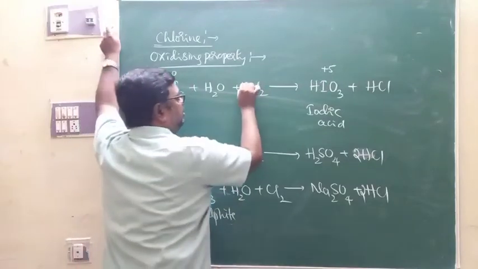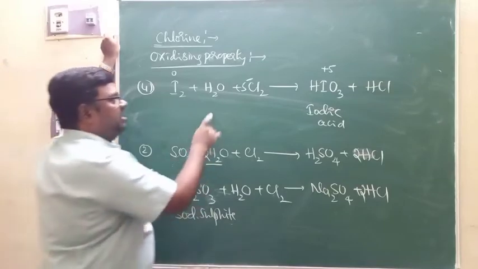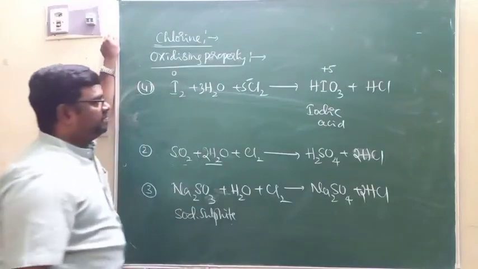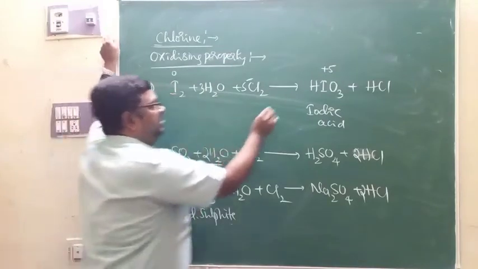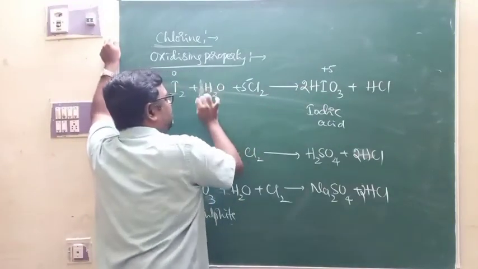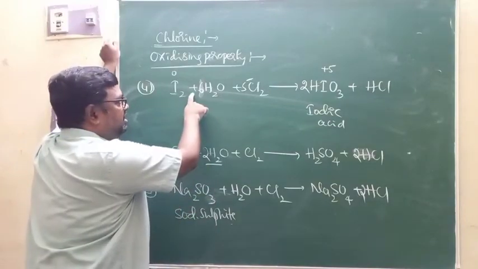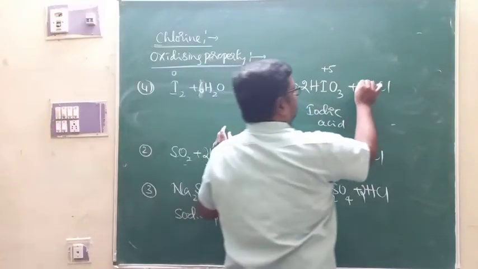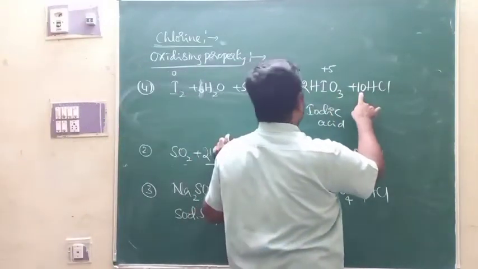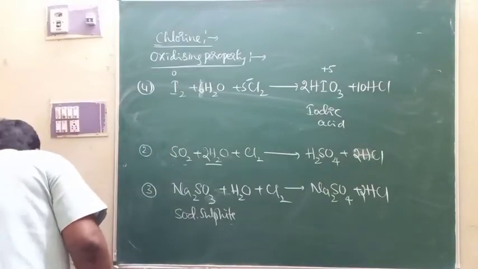Again, 5 is the change. You multiply 5 here. Okay? Since O3 is there, therefore it is 3H2O, right? Here I2 is there, therefore it is 2HIO3, right? Oxygen becomes 6, therefore it is 6H2O, right? When it is 6H2O, hydrogen is 12, already 2 is there, therefore it is 10HCl, and of course this is 5Cl2. Equation is balanced, right? Did you understand how to balance?